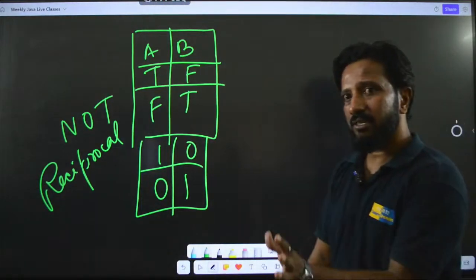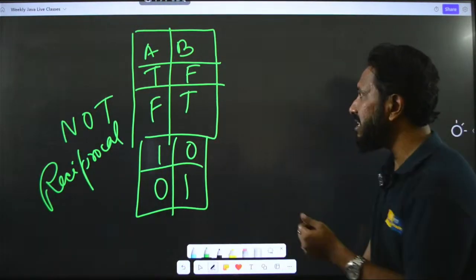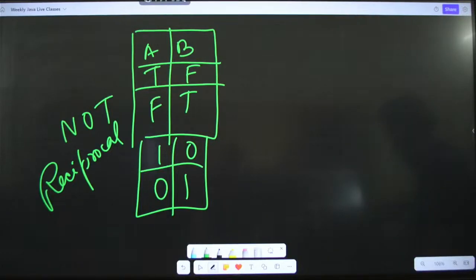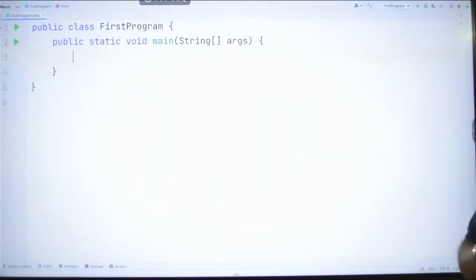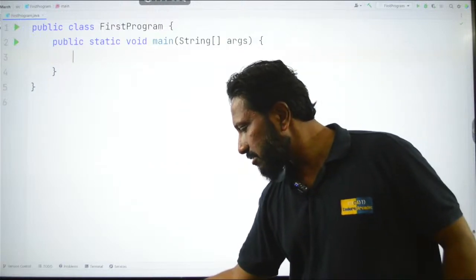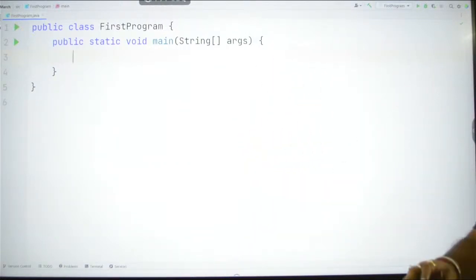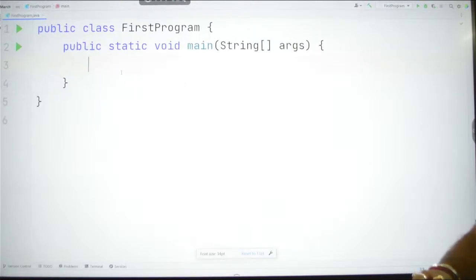So let me just show you some examples so that you can understand better. Okay, I will switch back to my IDE now. Here, let's take some examples so that we can understand about this even better. Okay, so let me take a simple example for you. So I will say S out.